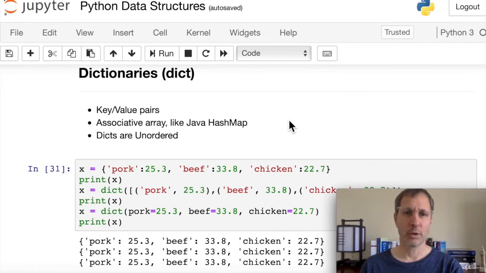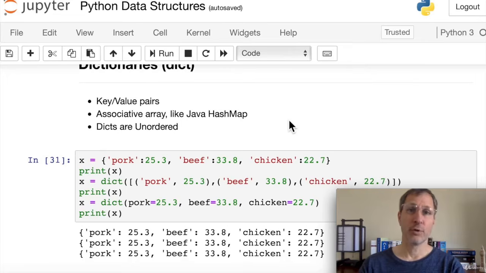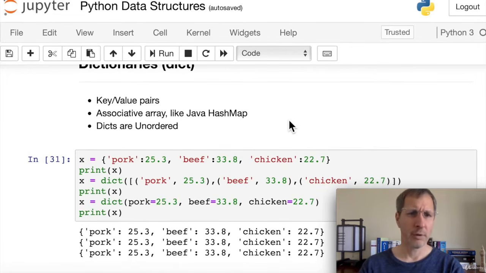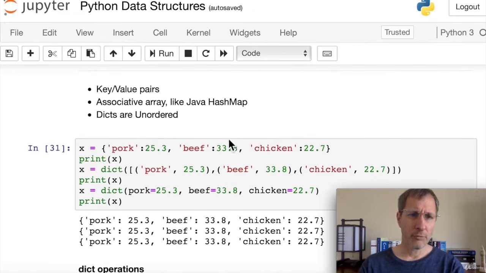Dictionaries are unordered. That means they cannot be sorted. They can be converted to a list and then sorted as a list, but they cannot be sorted as a dictionary. So some of the functions that we can do, how do we create new dictionaries? Let's take a look here at our constructors. If we create a new dictionary using the curly braces, then we need to pass in members, key value pairs, separated by a colon, and then spaced out with commas.